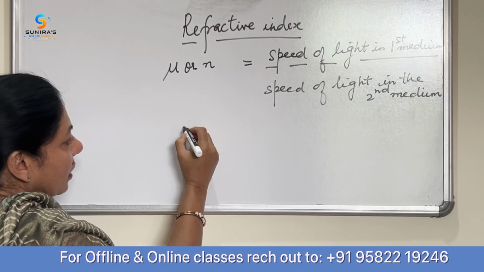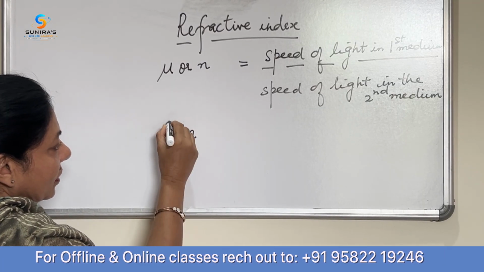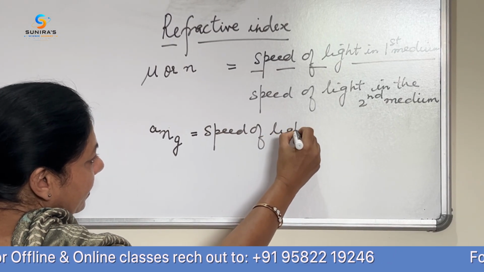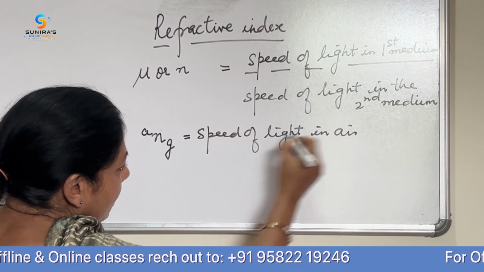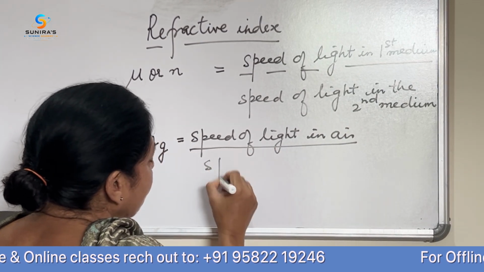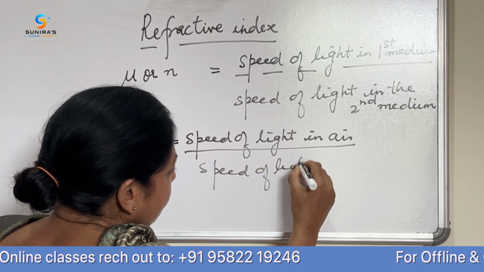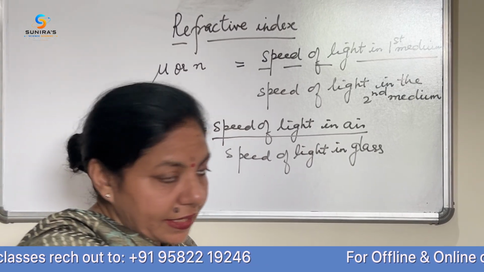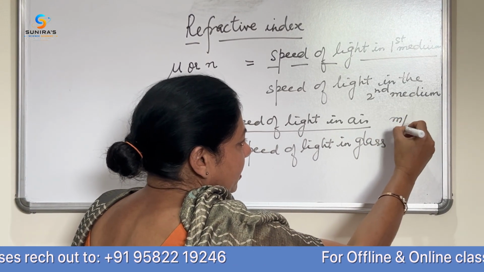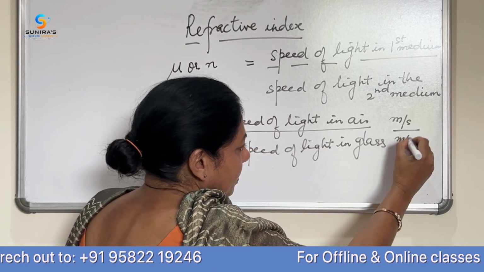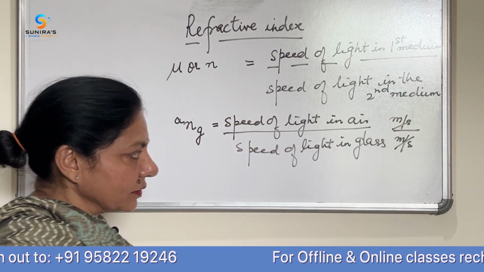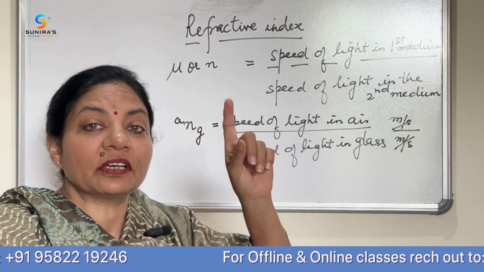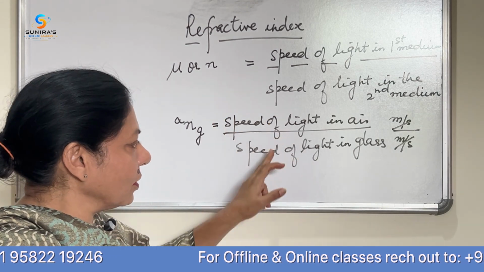So you will write down speed of light in air to the speed of light in glass. अब यहाँ देखिए, क्योंकि स्पीड है ये मीटर पर सेकेंड यूनिट हो गई, ये भी मीटर पर सेकेंड यूनिट हो गई, तो दोनों कट गए. रिफ्रैक्टिव इंडेक्स does not have a unit because it is the ratio of the same physical quantity.